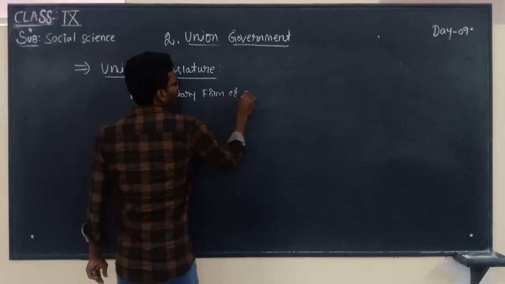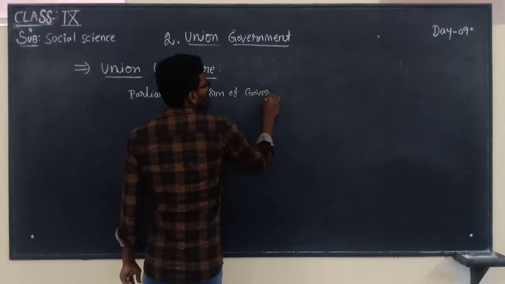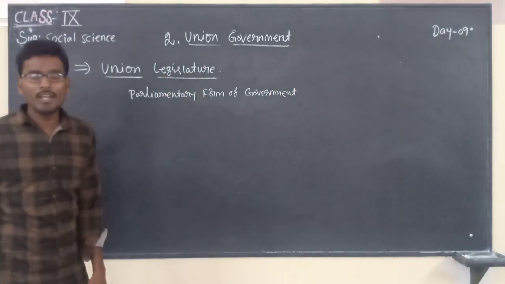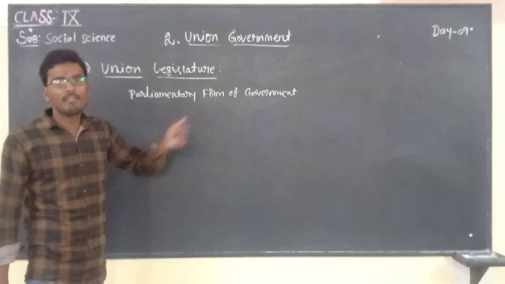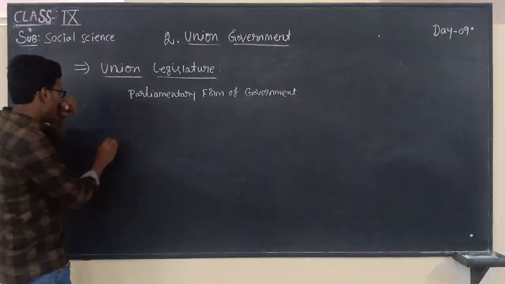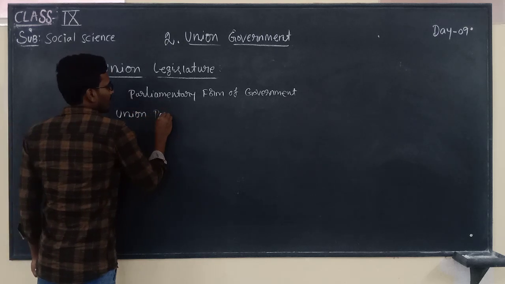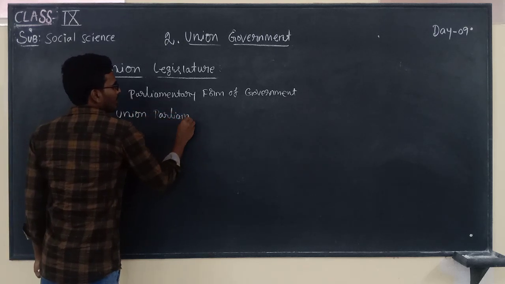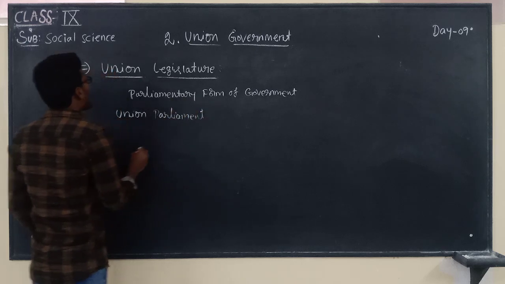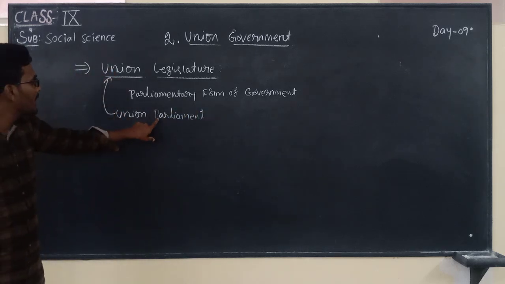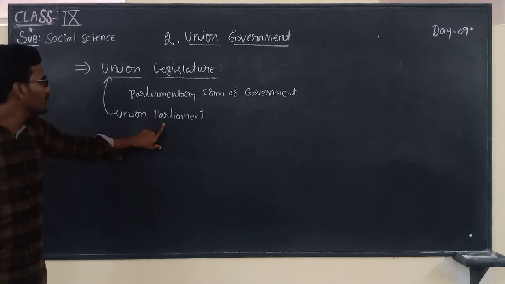Children, we are following parliamentary form of government. So, union parliament is called union legislature.